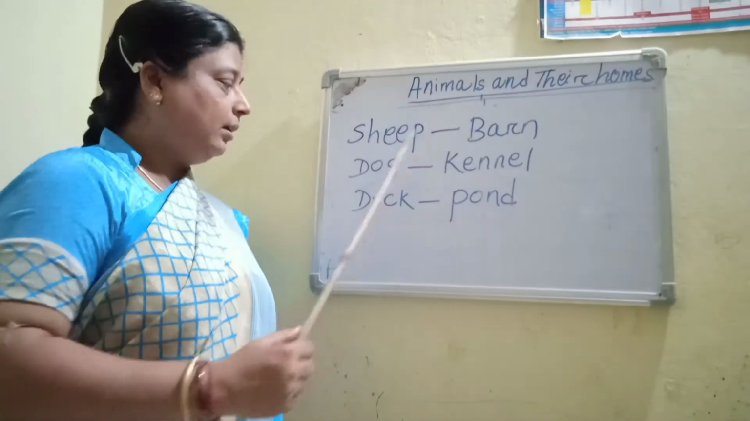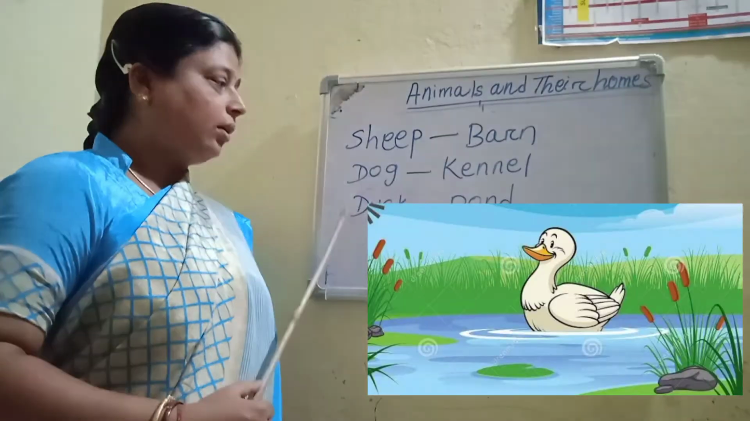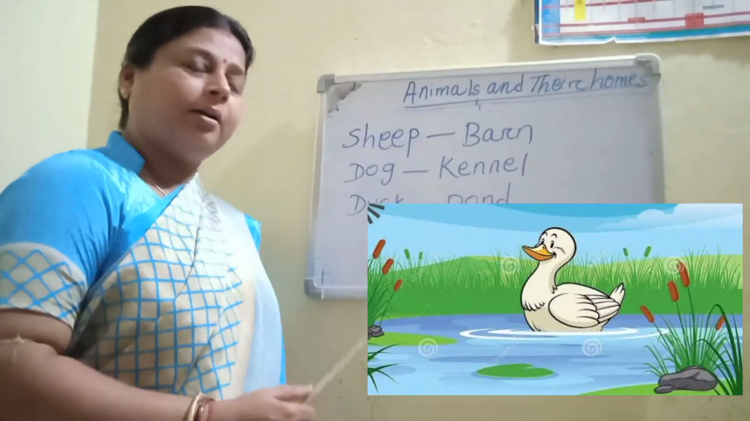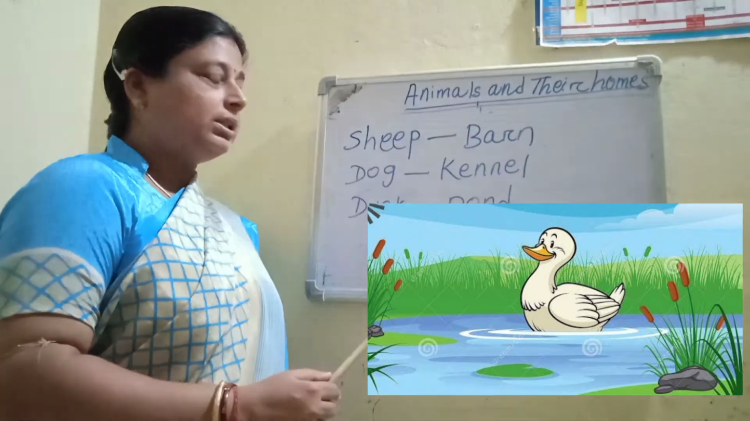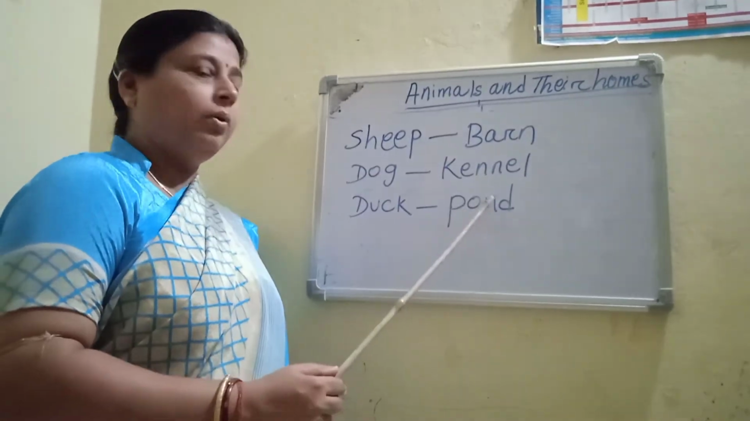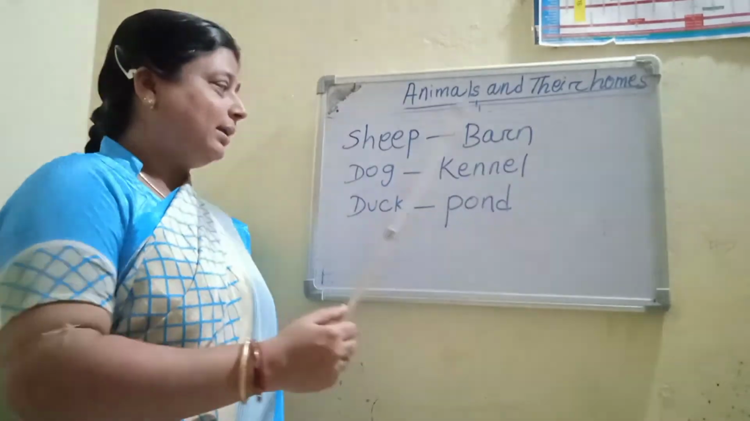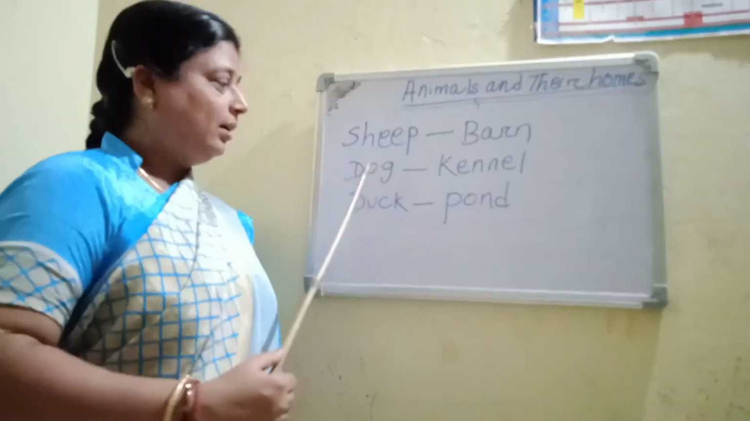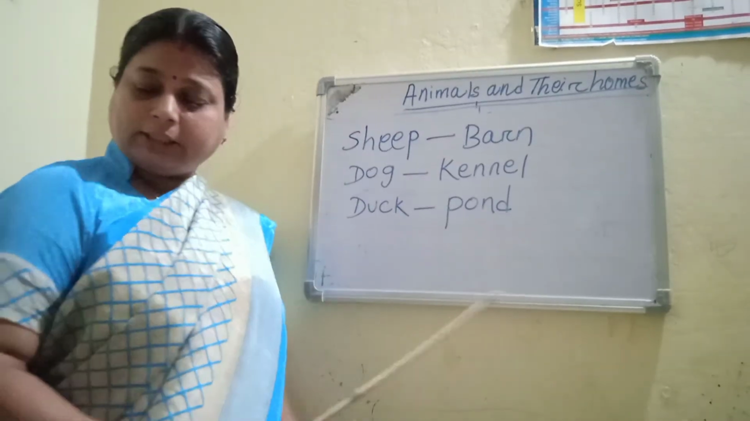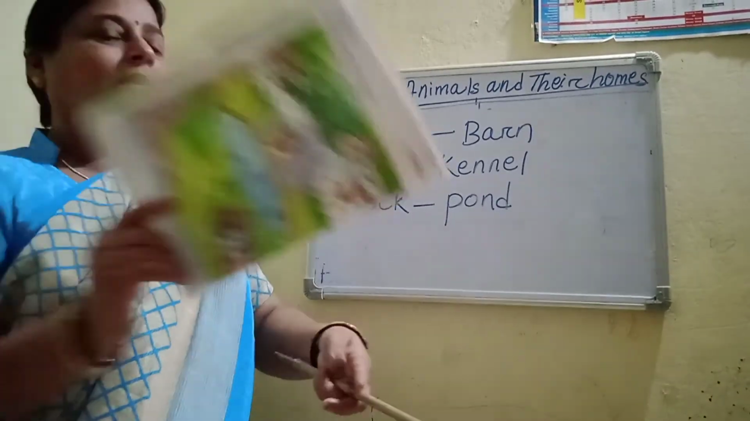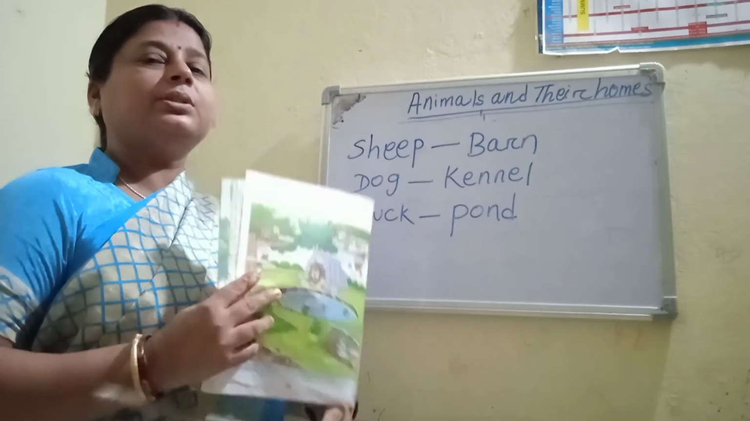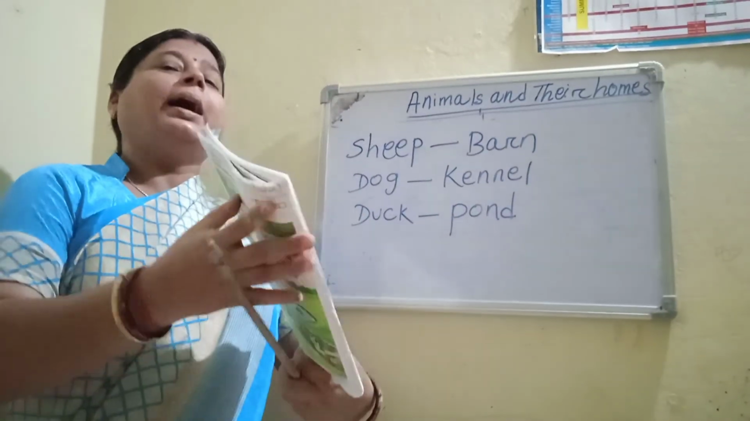Next one, duck. Duck lives in pond. What is the spelling of pond? P-O-N-D, pond. Sheep, barn. Dog, kennel. Duck, pond. Okay children, you have to practice all the animals, homes and spellings properly at your home.